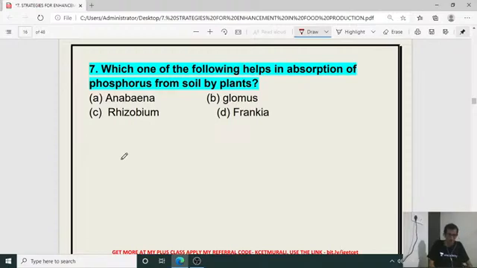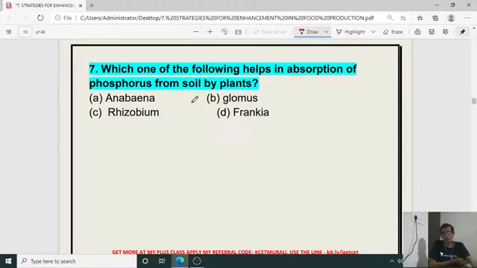Good evening. Okay. So which one of the following helps in absorption of phosphorus from soil by plant? Azotobacter, Rhizobium, Glomus, Frankia. So use of this microorganism is in the case of enrichment of soil.